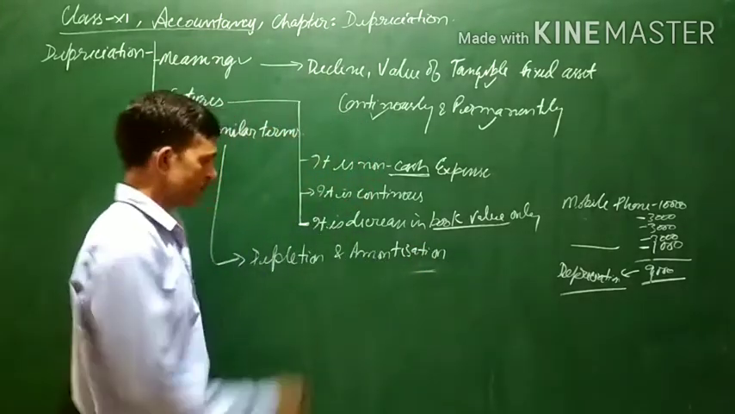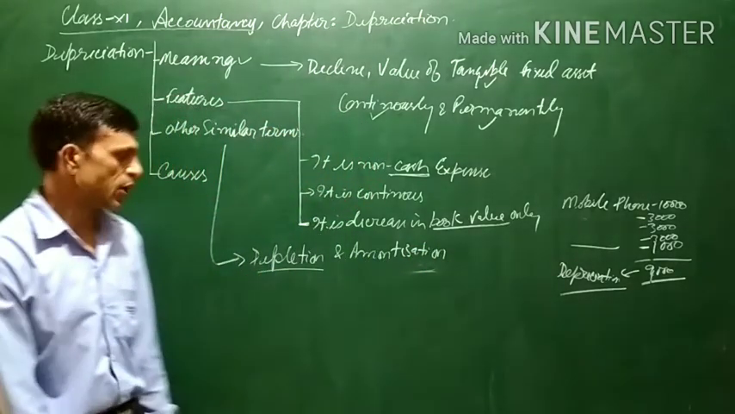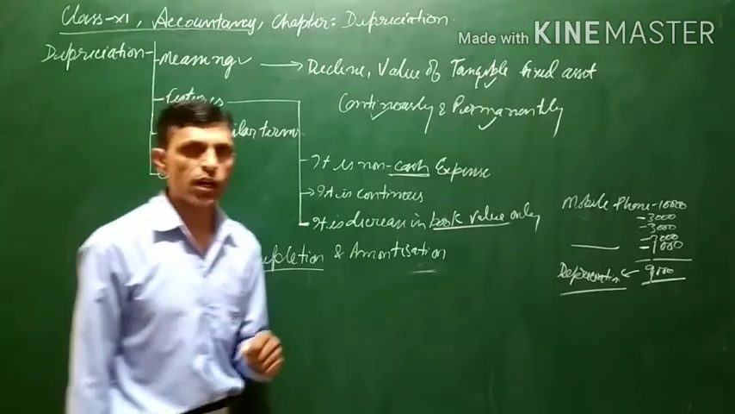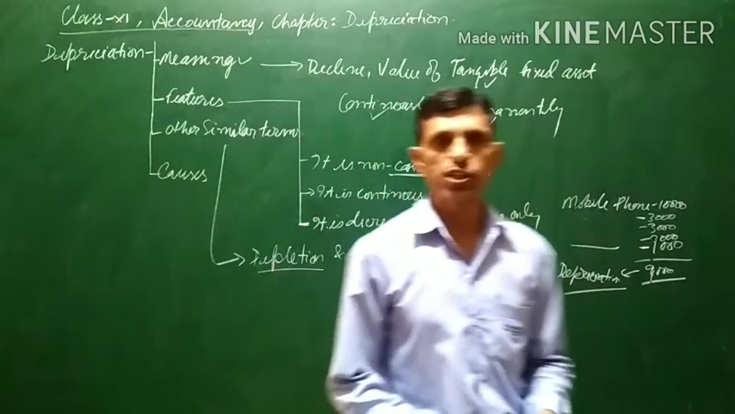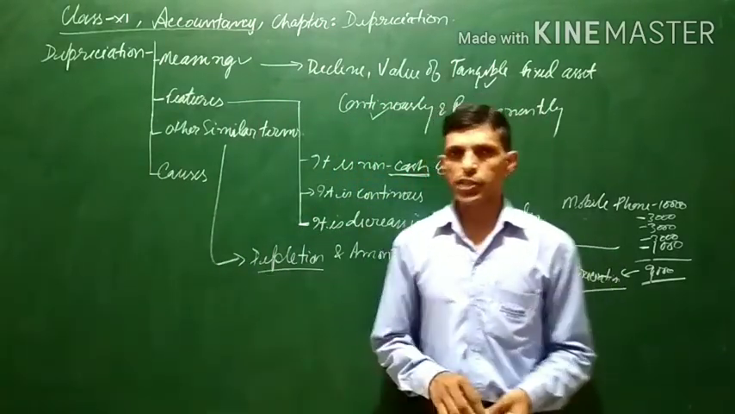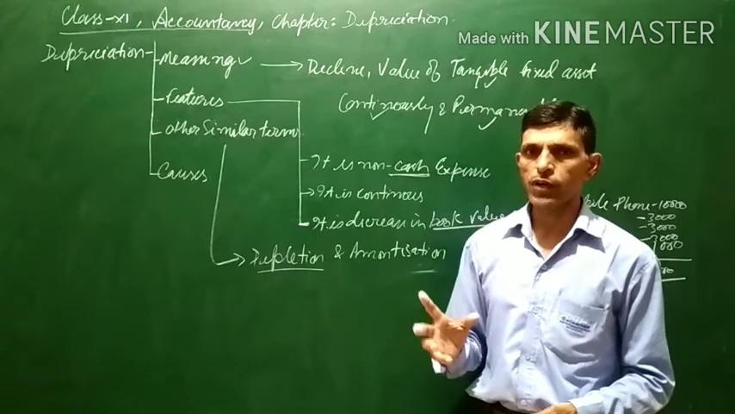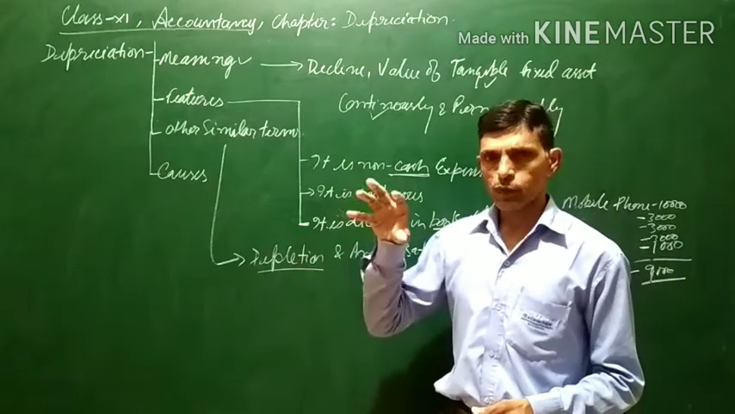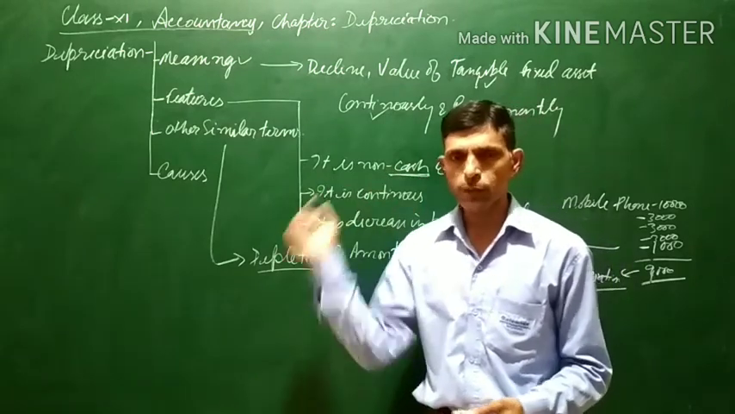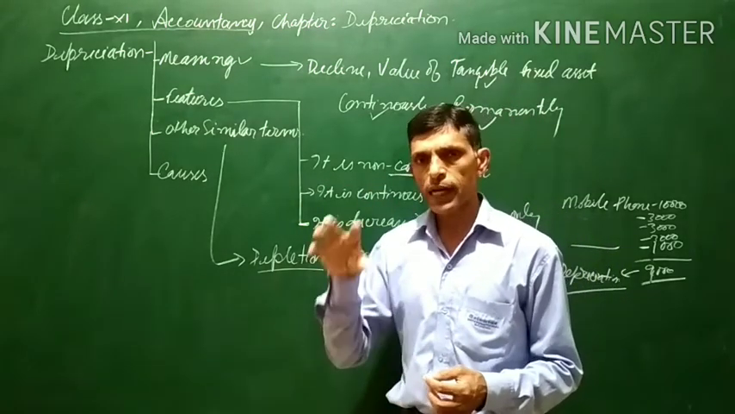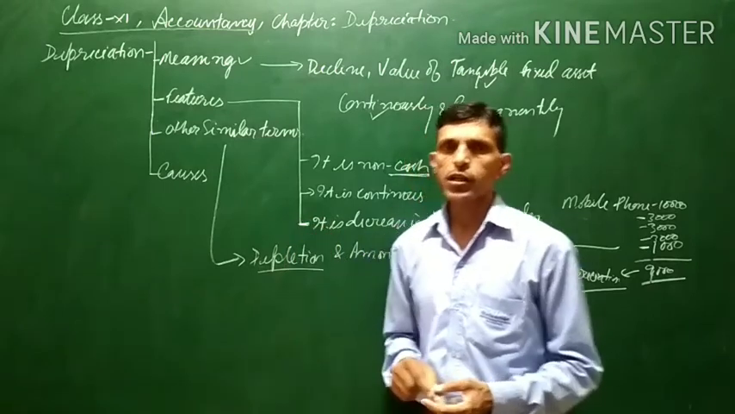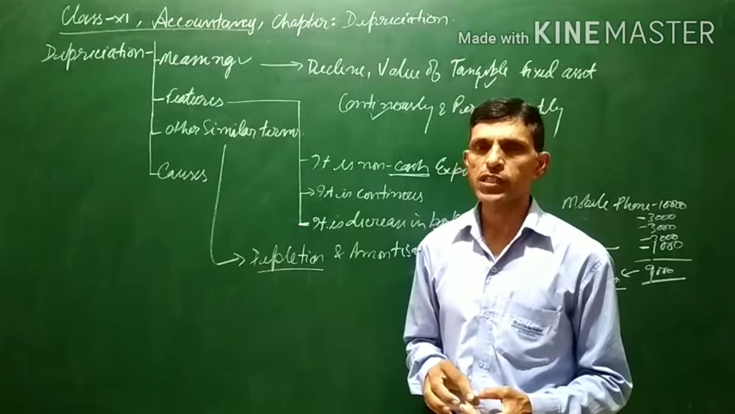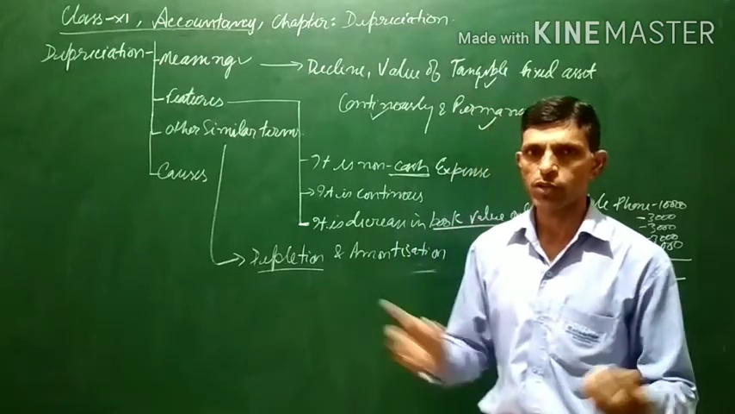Depletion and amortization. Depletion is with regard to extraction of natural resources. For example, in the case of coal mines, oil wells, or natural gas wells, some extraction is done. Coal will be extracted from the coal mines. If a person has taken a coal mine on lease, he has to extract the coal from that particular mine.